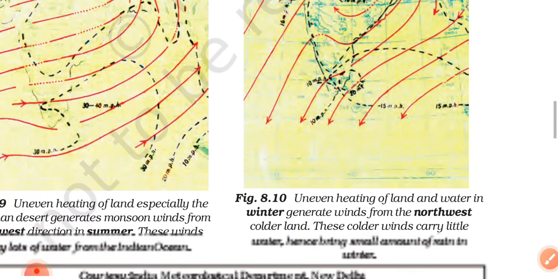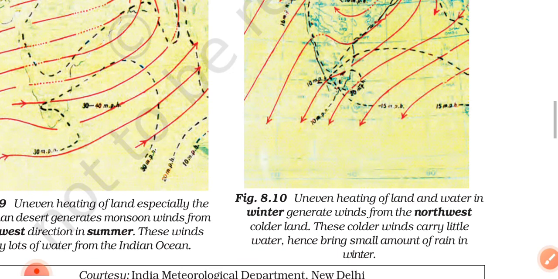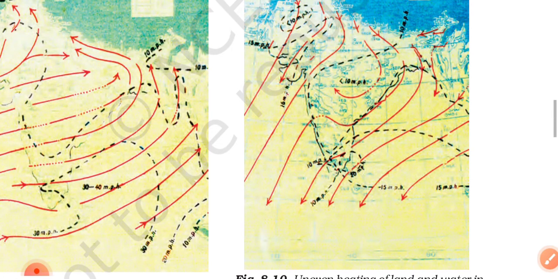Here, figure 8.10: uneven heating of land and water in winter generates winds from the northwest, colder land. These colder winds carry little water, hence bring a small amount of rain in winter.